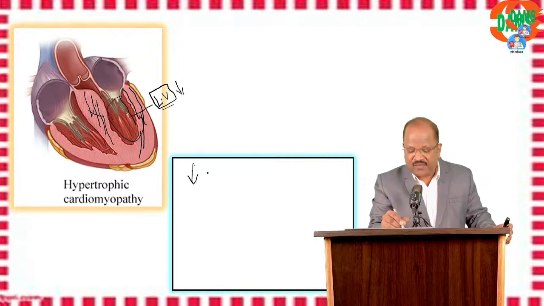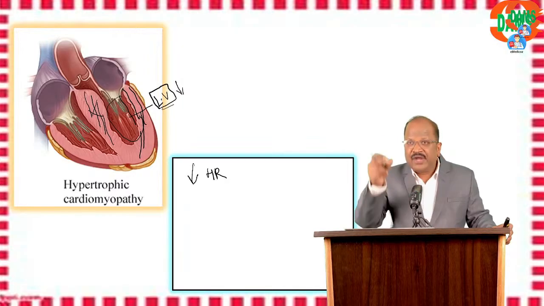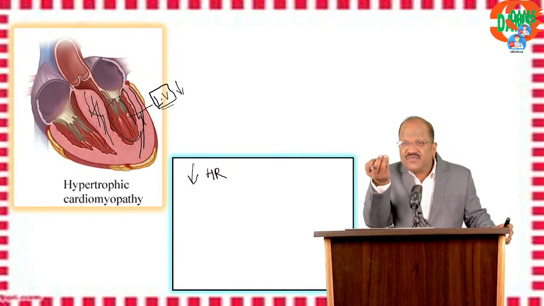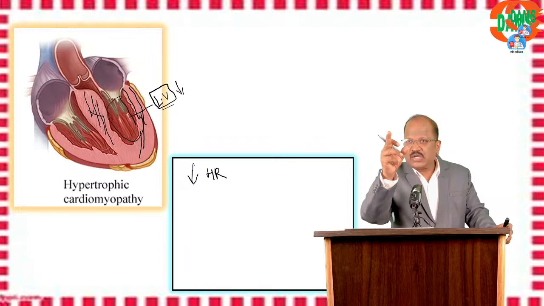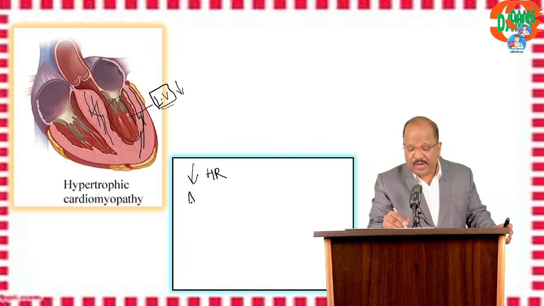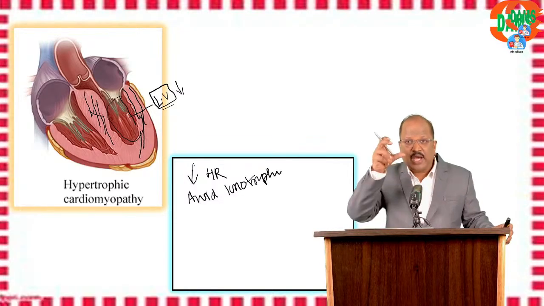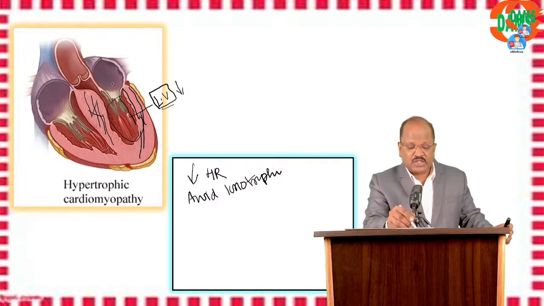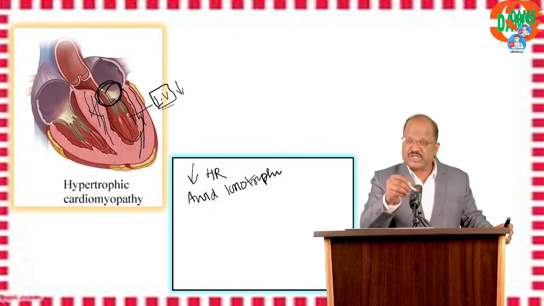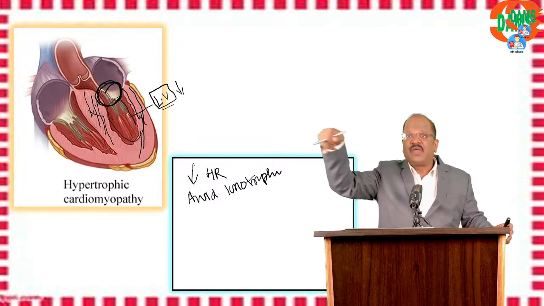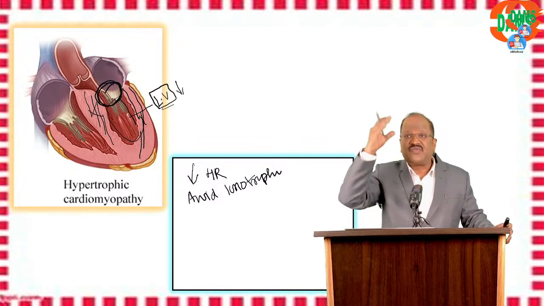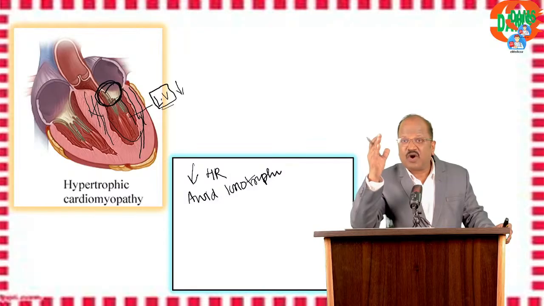Reduce the heart rate. First point: reduce heart rate. When you reduce the heart rate, there is adequate time for the ventricle to fill. Second concept: avoid inotropics, because Harrison says that inotropic agents cause more and more aortic obstruction. In hypertrophic obstructive cardiomyopathy, when you use an inotrope, it further worsens the outflow obstruction.